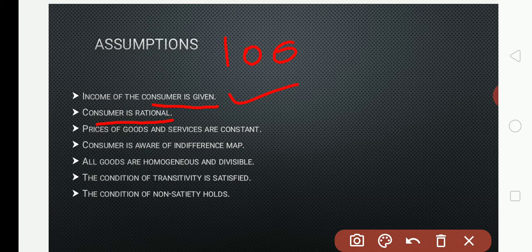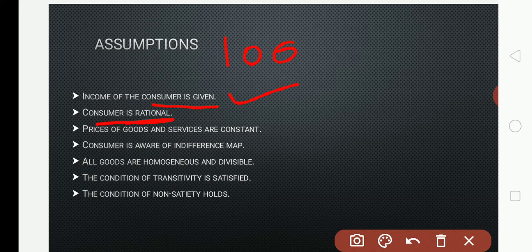So a consumer will always try to achieve the best, considering what the price is that we are paying for it and what income I have. He analyzes all this from the bundles which are available to a consumer. So a rational consumer will always choose the combination which gives him maximum satisfaction. This is called a rational consumer. Are you clear with the second assumption?